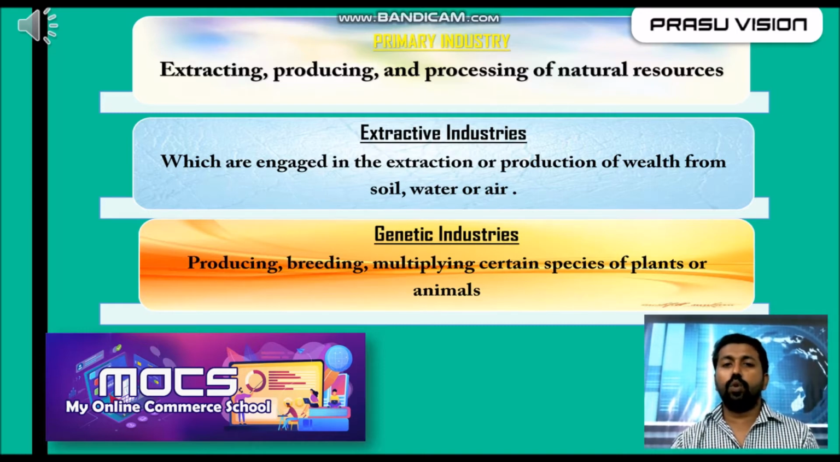Maybe we are taking soil for direct use, water, air. All these resources are natural resources. When we are using all these things directly, that comes under primary industry known as extractive industry. When we are using plants and animals for breeding and other processes, then that industry comes under genetic industry. So we will go into detail on all these concepts again.